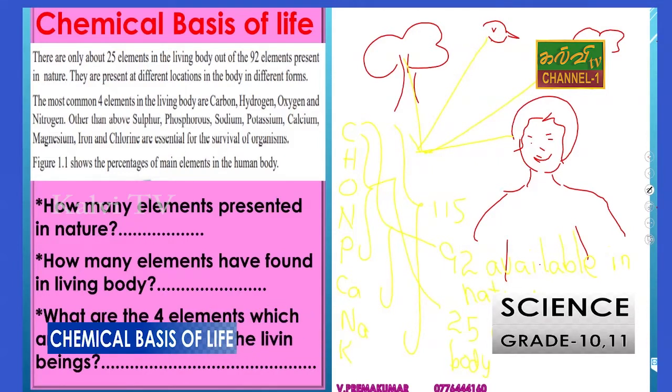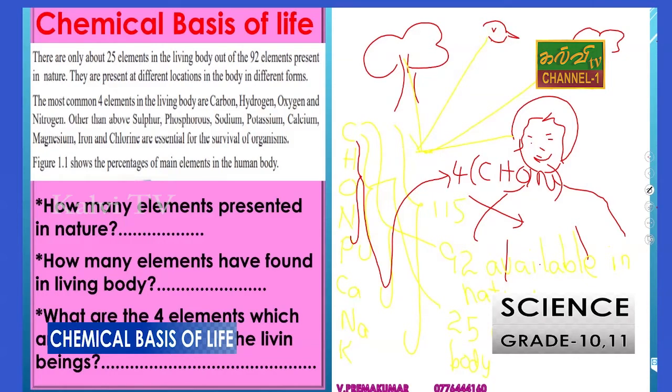But especially there are 4 elements, C, H, O, N, which mainly construct the body, right?